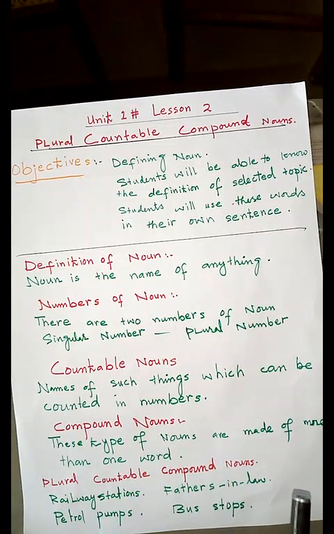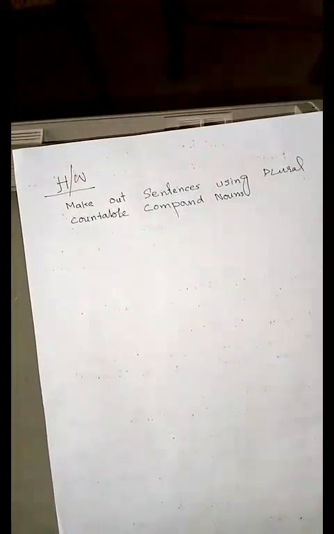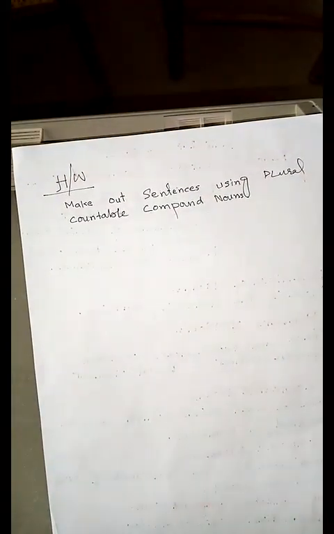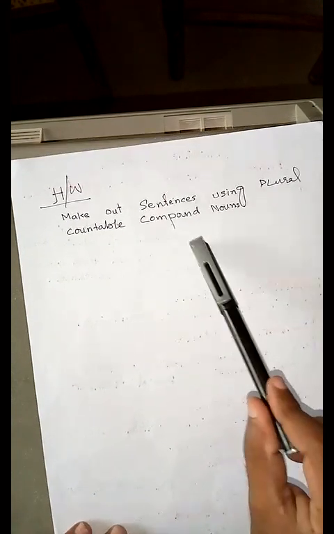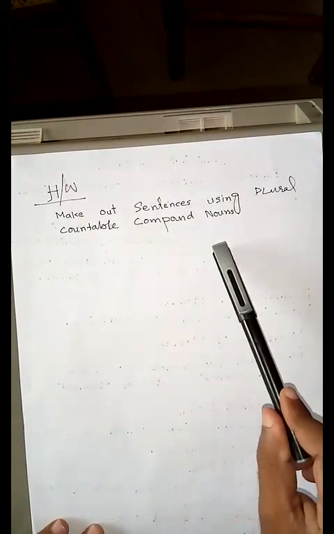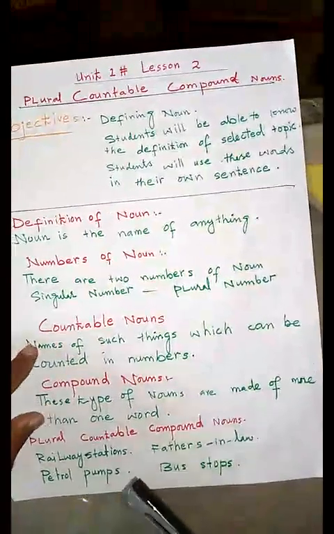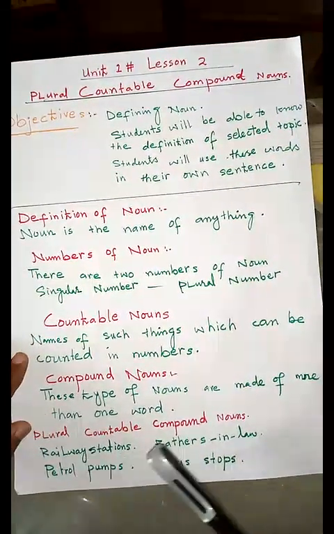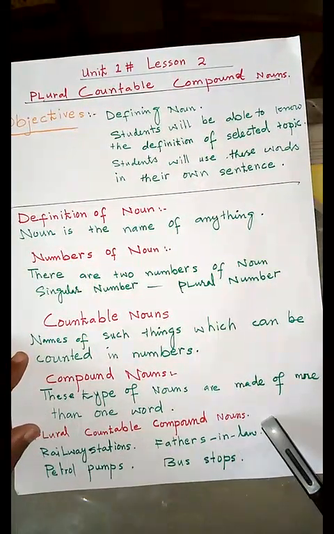So students, I hope all of you will understand this topic and it is not so difficult to understand. As I have written your homework here, you have to make sentences using plural countable compound nouns. As I showed you here, these are the examples of plural countable compound nouns.